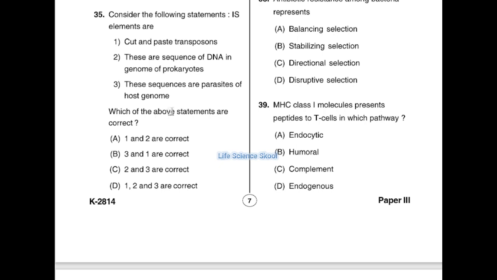Consider the following statements. IS elements are: option 1, cut and paste transposons; option 2, these are sequences of DNA in the genome of prokaryotes; option 3, these sequences are parasites of the host genome. Which of the above statements are correct? Option A, 1 and 2 are correct; option B, 3 and 1 are correct; option C, 2 and 3 are correct; option D, 1, 2, 3 are correct.